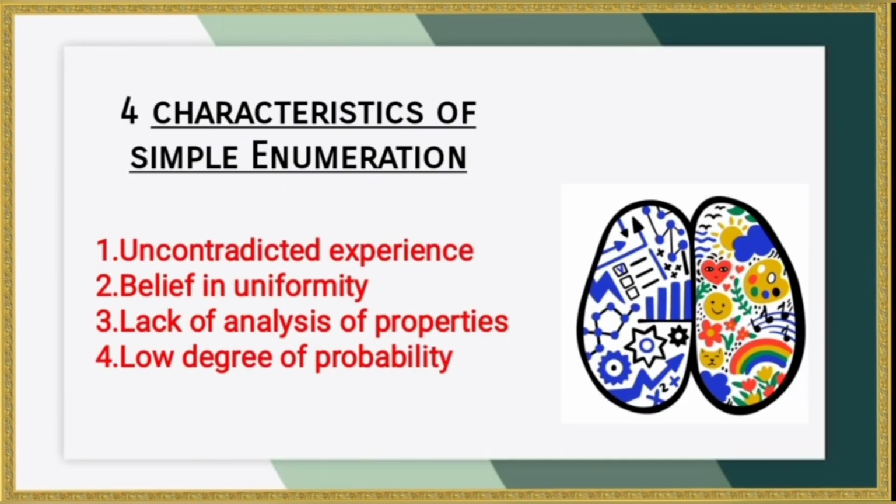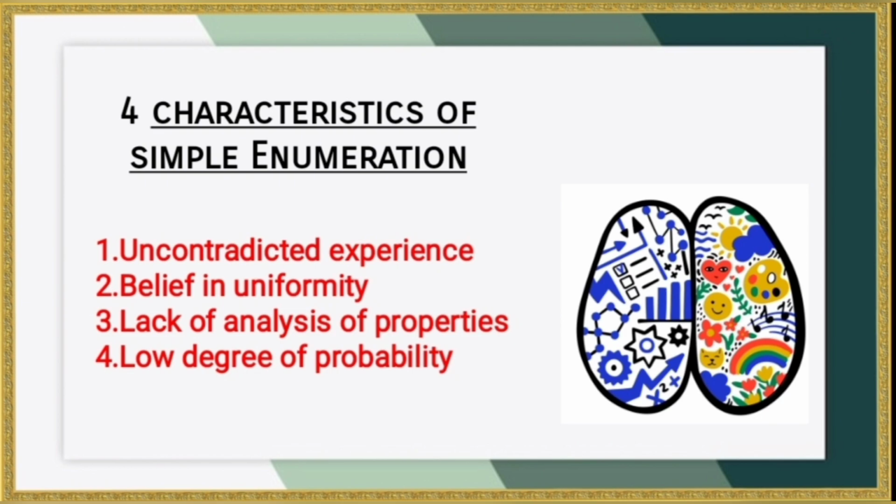Four characteristics of simple enumeration. 1. Uncontradicted experience. Refers to the phenomenon or observation that has consistently occurred without any contradictory evidence or counterexamples. 2. Belief in uniformity. Implies having the conviction that things or events will continue to follow a consistent pattern or behave in a predictable manner based on past observations or general principles.